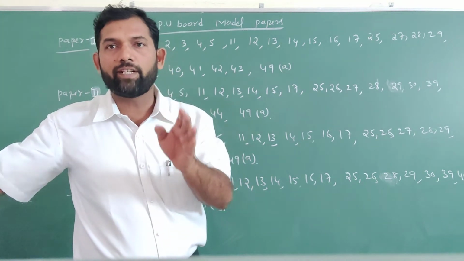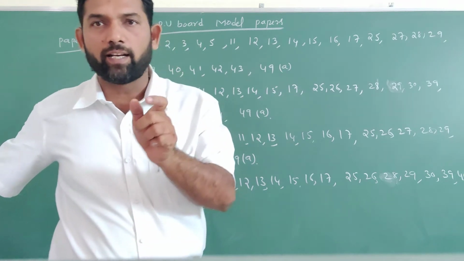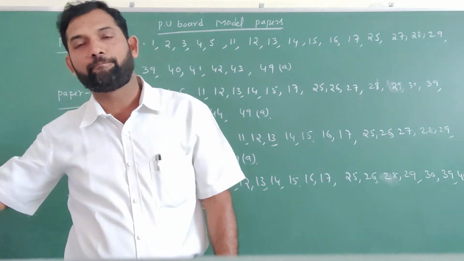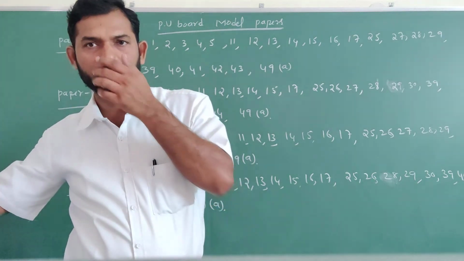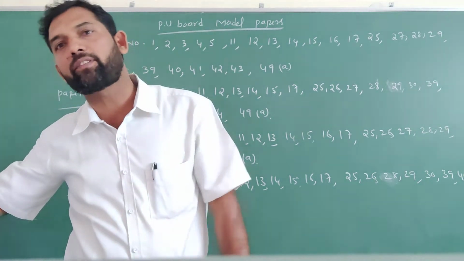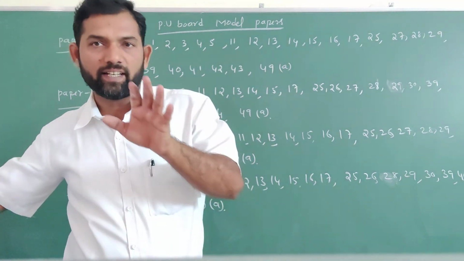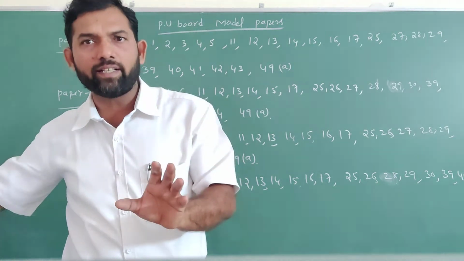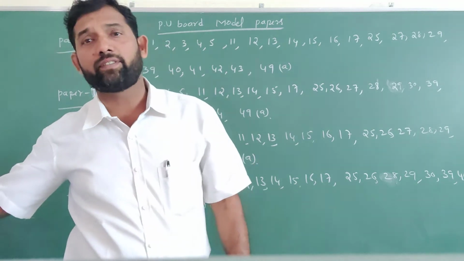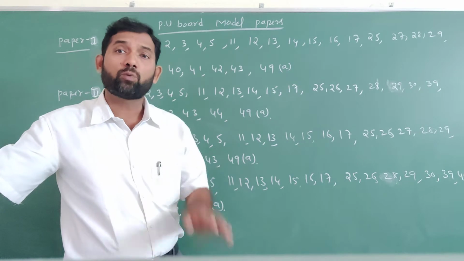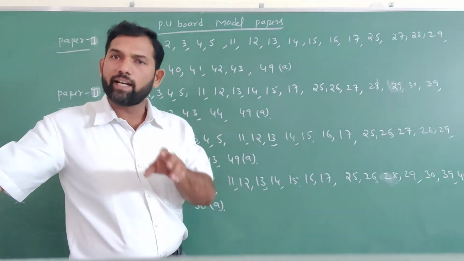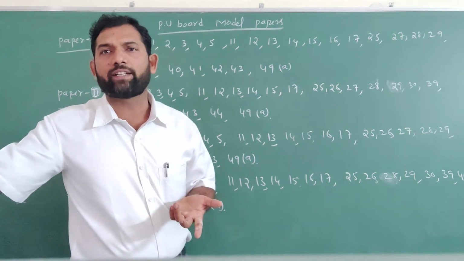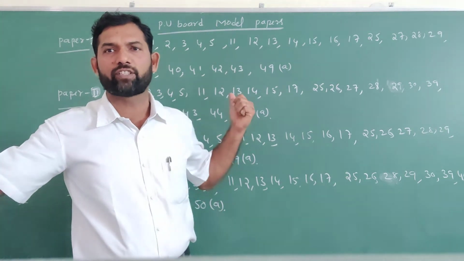You can see the examination pattern on the back side of your study material. 6 question papers are there. In those 6 question papers, you have to practice questions related to the 7 chapters. Which questions you have to practice, those question numbers I have given here.